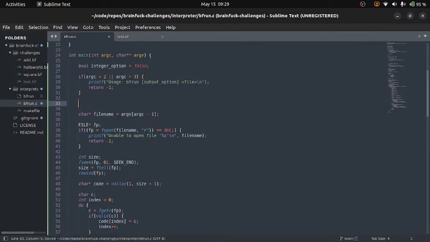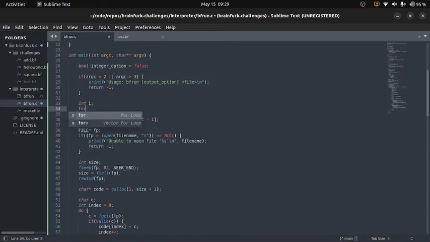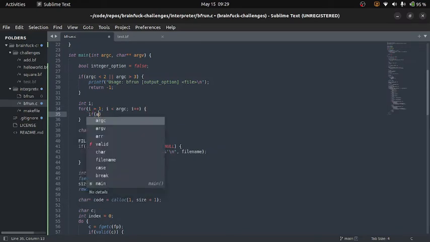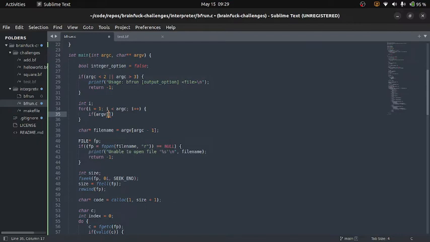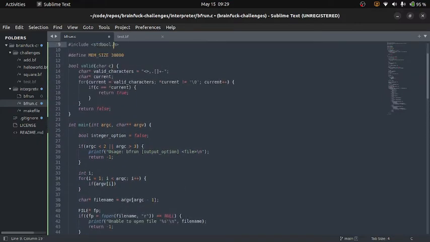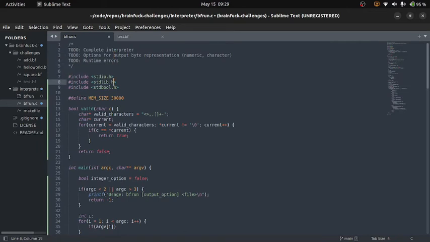And we'll say, okay, so for (C90) int i, for i equals 0, i is less than argc, i plus plus. Let's actually start this at 1. And we'll say if argv at i, and we'll actually have to say, okay, let's include our string here.